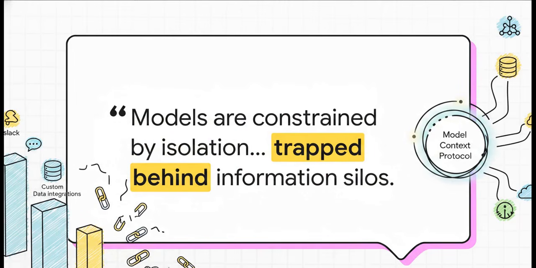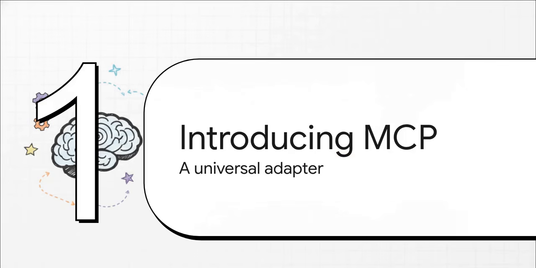Anthropic actually hit the nail on the head with this one. They noted that even the most sophisticated models are constrained by their isolation from data, trapped behind information silos and legacy systems. Right now, every single time you want your AI to talk to a new data source, you have to build a bespoke, custom integration from scratch. You want it to ping Slack? Custom integration. Need it to pull from your internal database? Another custom integration. Building a truly connected system that can actually scale is almost impossible with this kind of fragmented approach. So how do we actually fix this massive bottleneck?